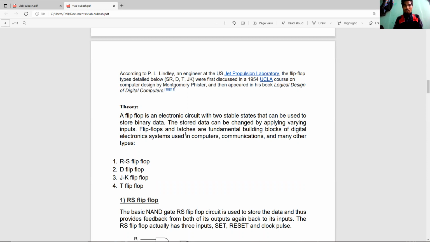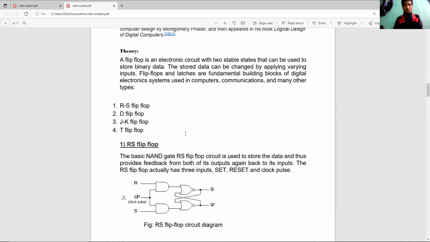The theory of my virtual lab: a flip-flop is an electronic circuit with two stable states that can be used to store binary data. The stored data can be changed by applying varying inputs. Flip-flops and latches are fundamental building blocks of digital electronic systems used in computers, communications, and many other types. The types are: first, RS flip-flop; second, D flip-flop; third, JK flip-flop; and fourth, T flip-flop.